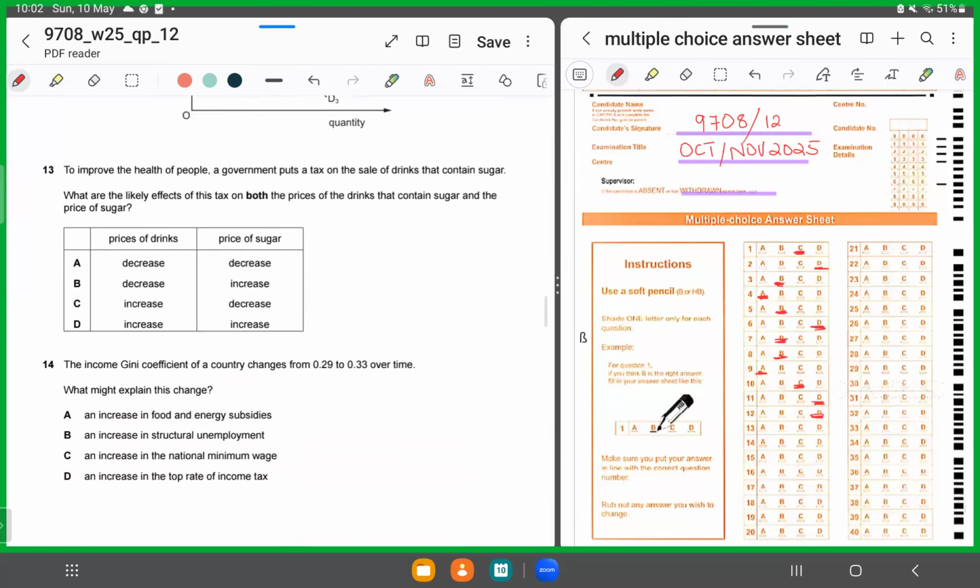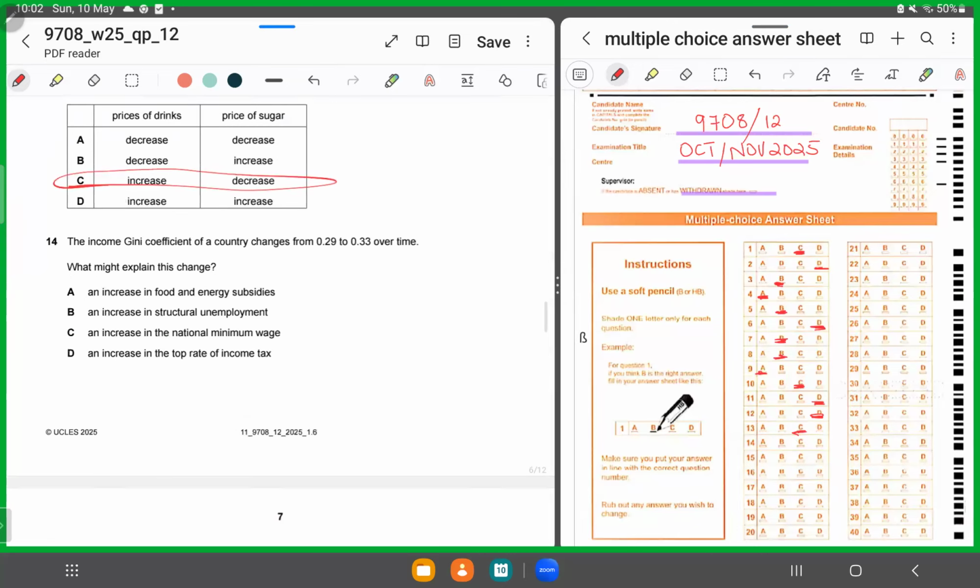Number 13. To improve the health of people, a government puts a tax on the sale of drinks that contain sugar. So now it's penalizing consumption of drinks that contain sugar. What are the likely effects of this tax on both the price of the drinks that contain sugar and the price of sugar? Obviously, the price of drinks that contain sugar would rise because of the imposition of the tax. What about the price of sugar? Since the demand for these drinks would fall, the price of sugar would fall. So the price of drinks should increase and the price of sugar should decrease. So for 13, we'll shade in C as the correct answer. I hope this is clear.